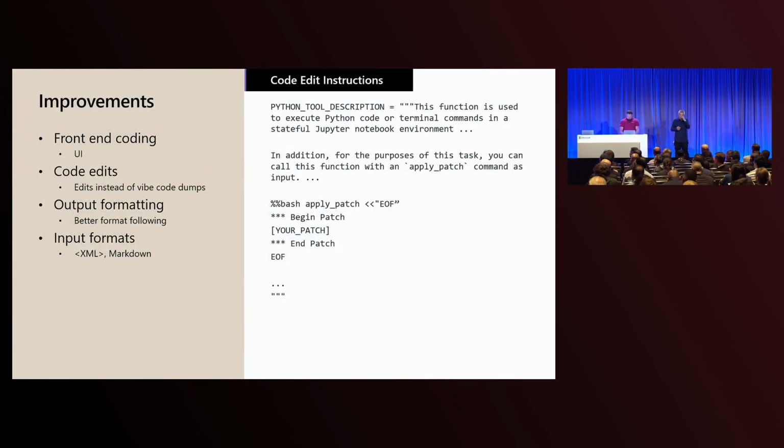Now, some of the highlights that we haven't covered for these latest models. They've been trained to be really good at coding and instruction following. One of the things is that it is better at front-end coding with UI, for example. And another thing they've been trained to be better at is code editing.